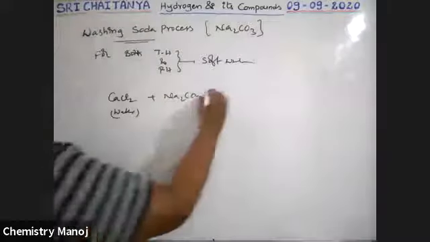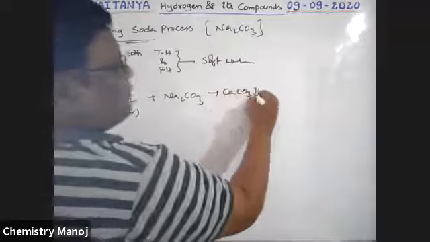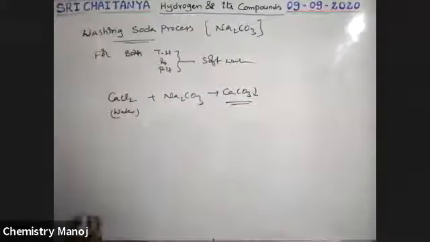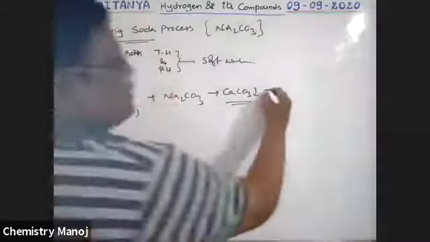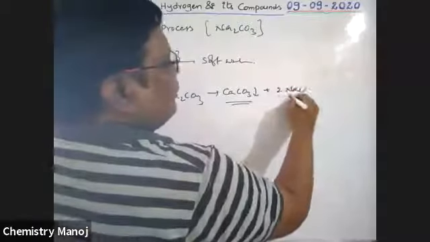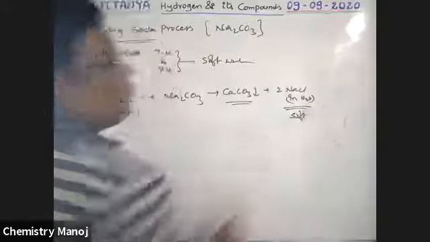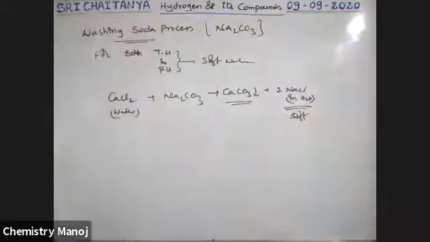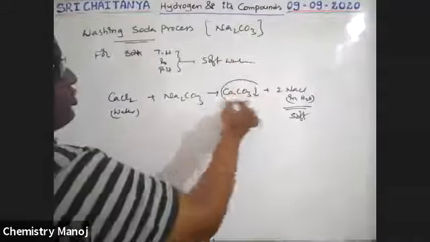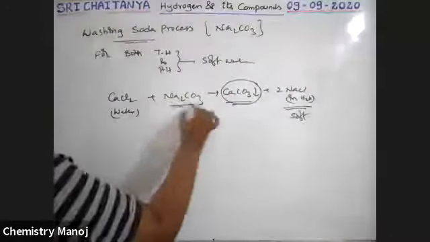Now it converts into CaCO3, which precipitates out. The sodium and chlorine combination gives 2 NaCl in the water. Therefore, it is soft water. That means calcium ions are replaced, converted into CaCO3, which precipitates out by using this Na2CO3.